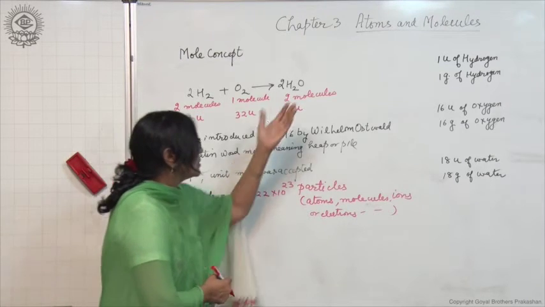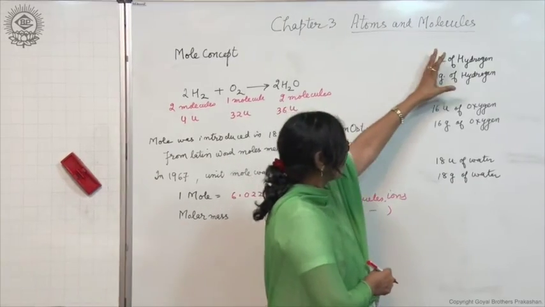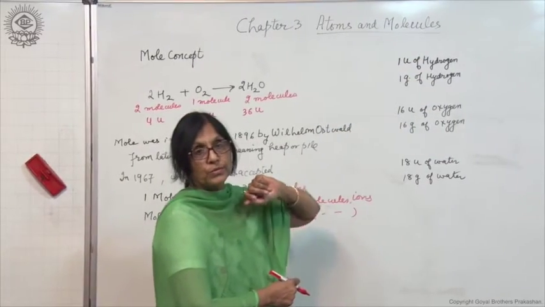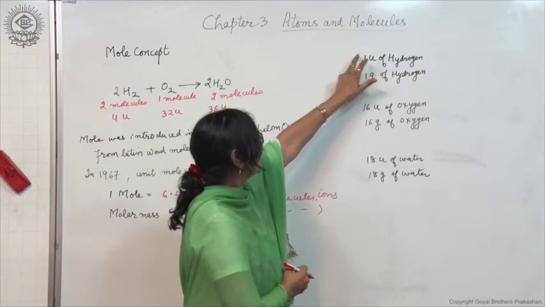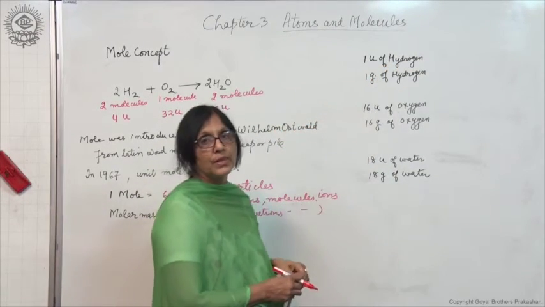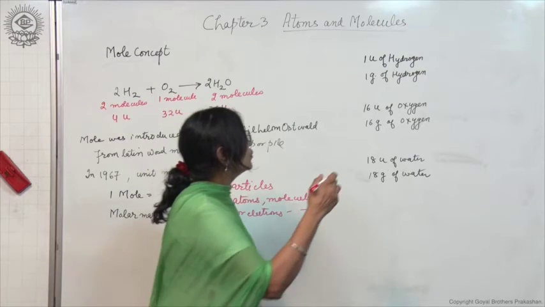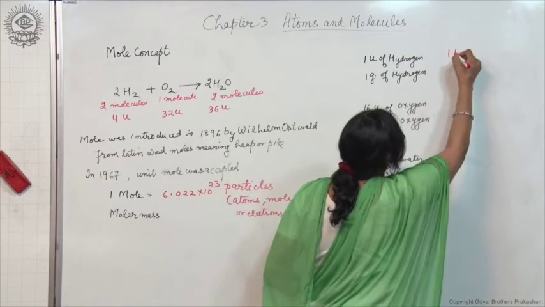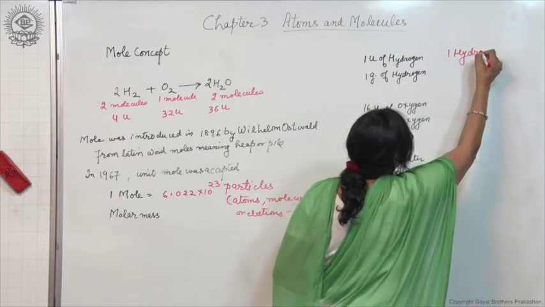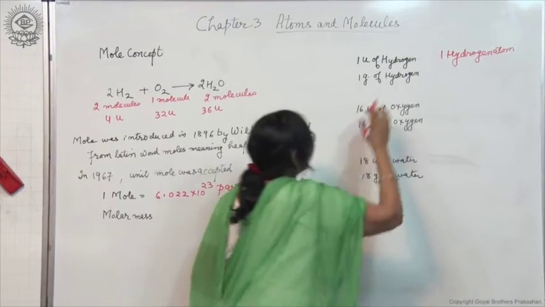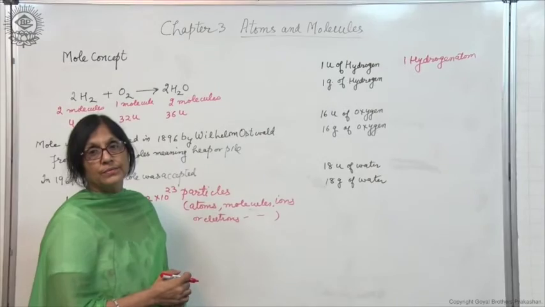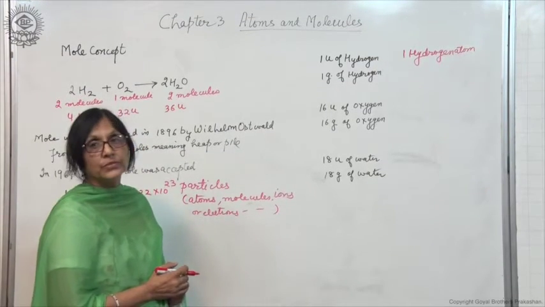Now, let us also study some more so as to know more about this concept mole. When we say 1 U of hydrogen, what does it mean? 1 U of hydrogen means 1 hydrogen atom. And when you say 1 gram of hydrogen, how many atoms are these?